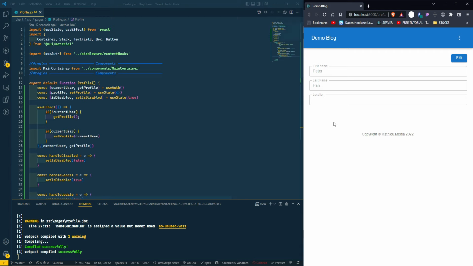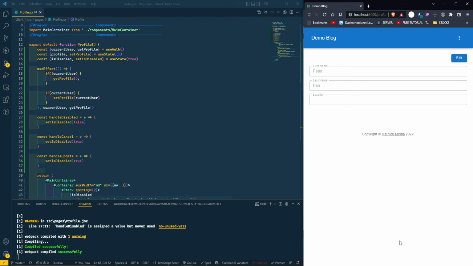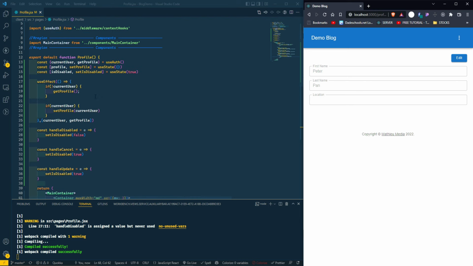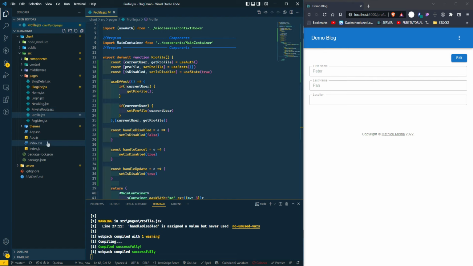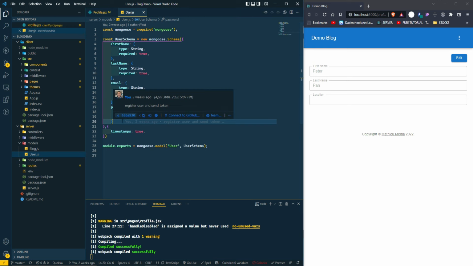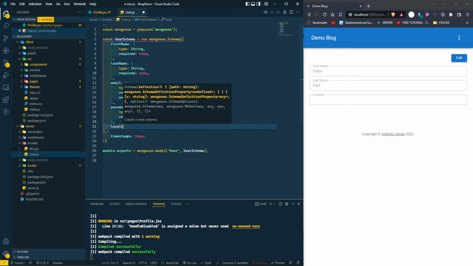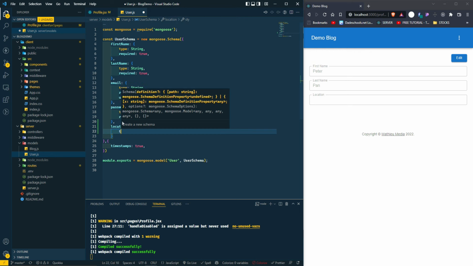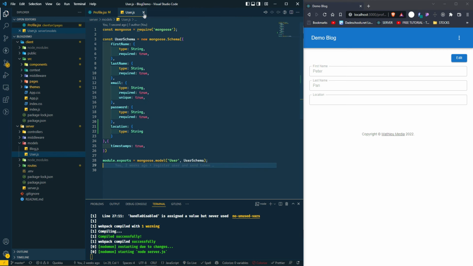Before we're able to move forward, we have to add some functionalities here. And the way we do that is we go to our server, we go to models, we go to user, and we add a location. So location, that is going to be type string. Okay, we close that.